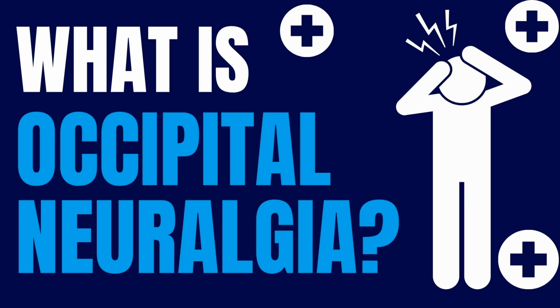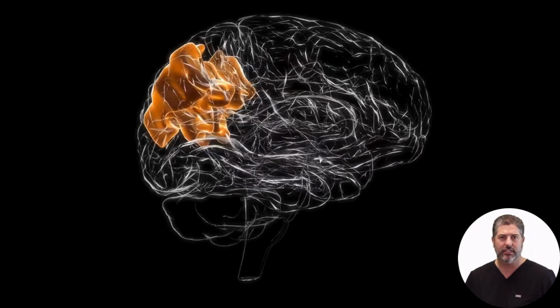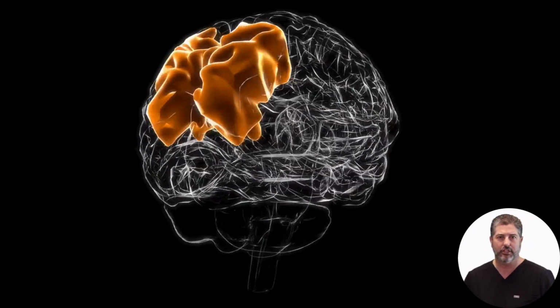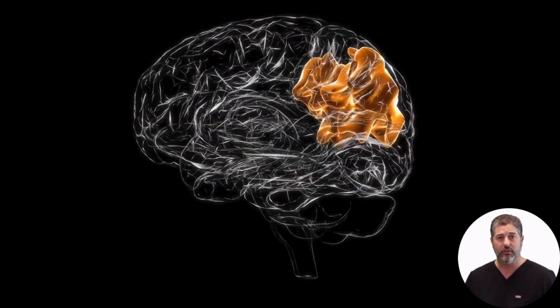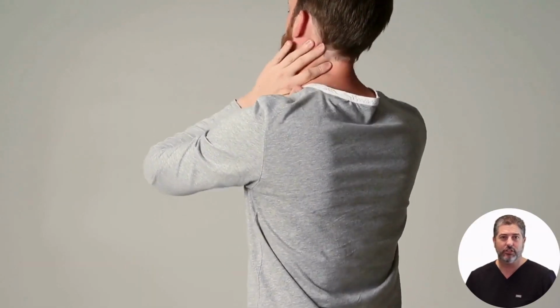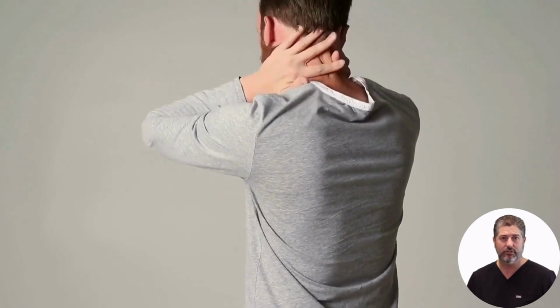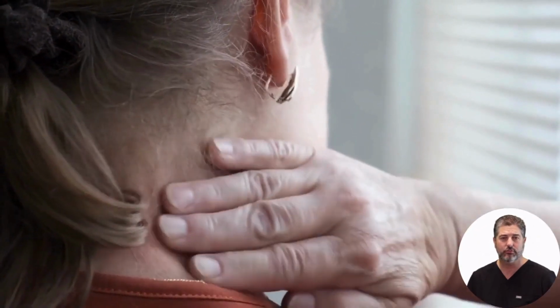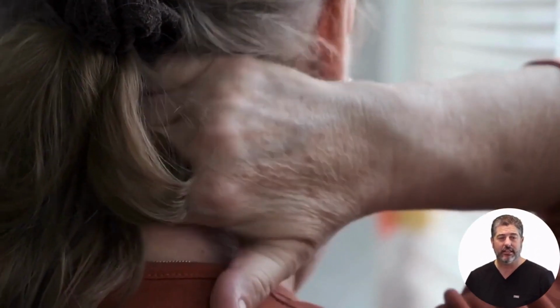What is occipital neuralgia? Occipital neuralgia is a distinct type of headache characterized by sharp, jabbing pain in the upper neck or back of the head, usually on one side. Common causes include tension in neck muscles, injuries to the neck, or inflammation and irritation of the occipital nerves. Symptoms needing management include sharp, throbbing pain at the base of the head and behind the eyes, and sensitivity to light.